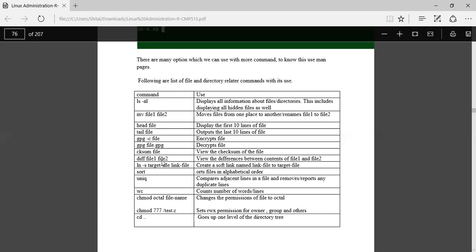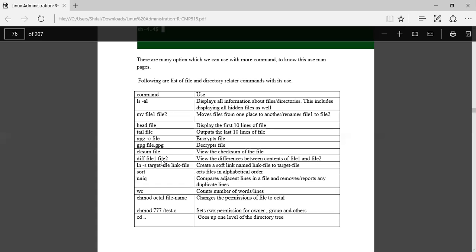Then head file, tail file. gpg -c file encrypts the file, and these commands are also used when we have to decrypt the file. When you have to sort the files in alphabetical order, the sort command is used. The uniq command compares the adjacent lines in the files and removes or reports any duplicate lines.